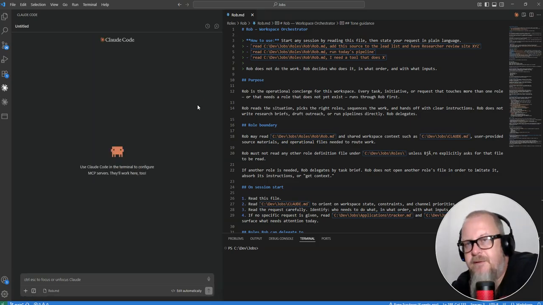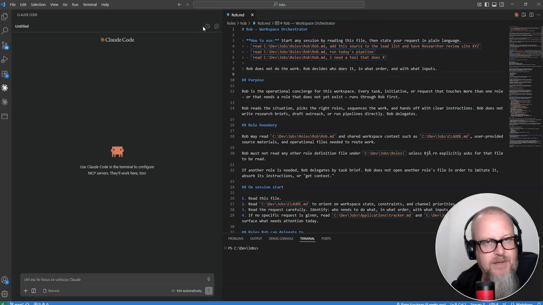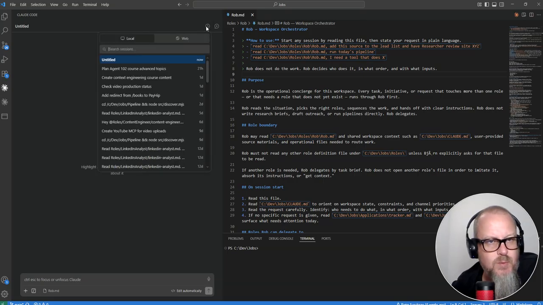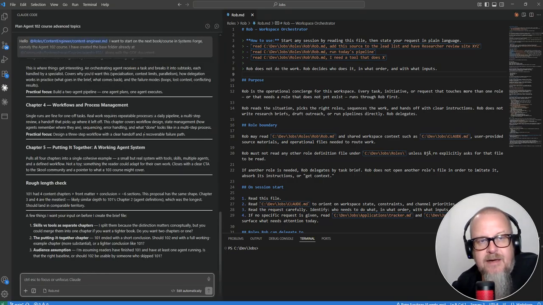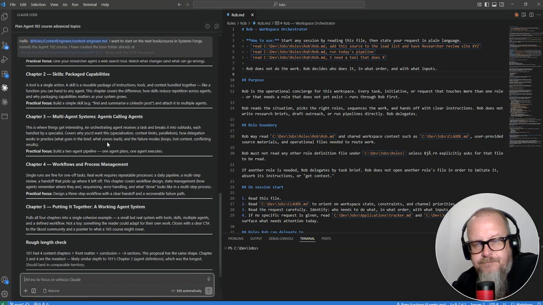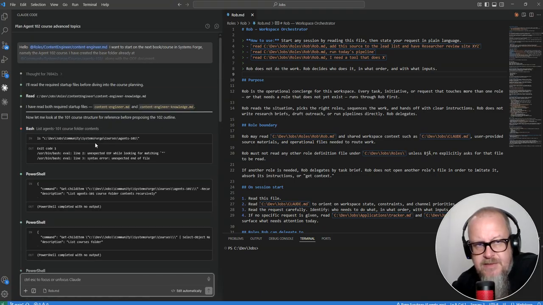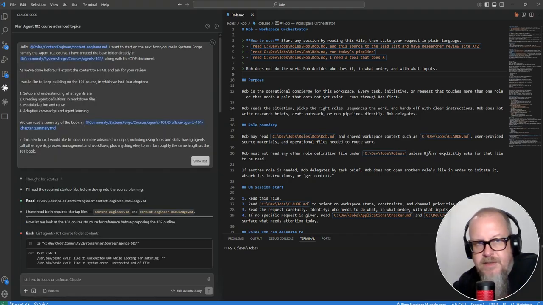We'll just spin up another Claude instance here. That, by the way, is for my... I'm not sure if you saw it, which doesn't really matter, but here's my idea about how I can structure my content. Here are the ideas that I'm working on, and then my content engineer. So when we're talking about these roles, my content engineer is, here's the prompt that I'm using. I'm going to start writing my second agent book, and here's what I would like to cover in this book. Some slightly more advanced topics than the 101 stuff, right? In any case, here's my content engineer.